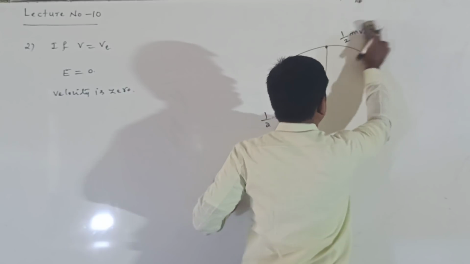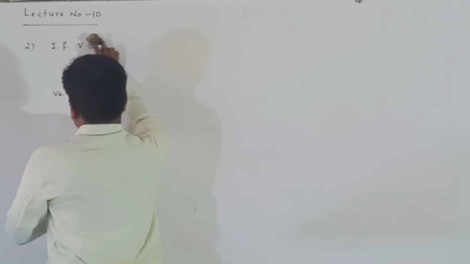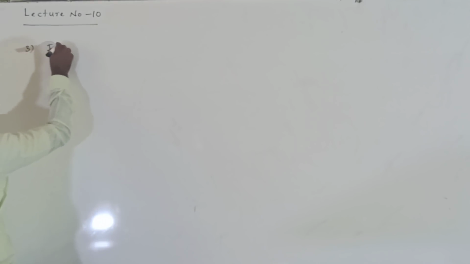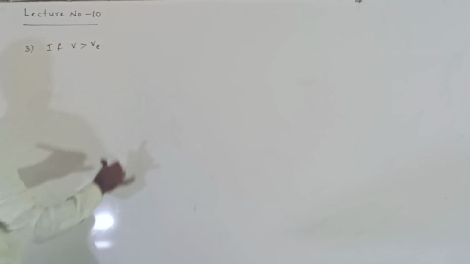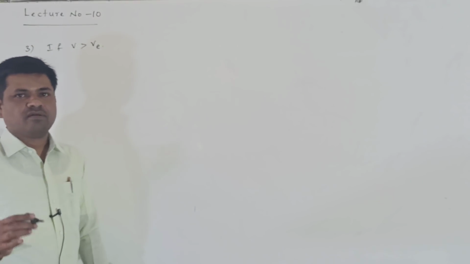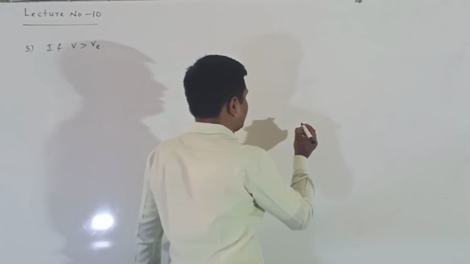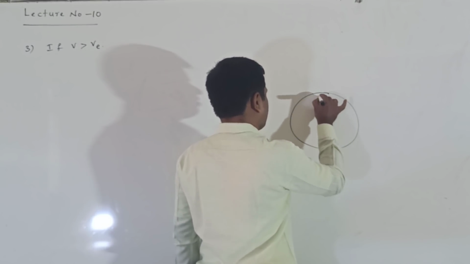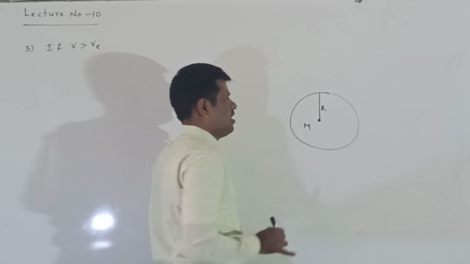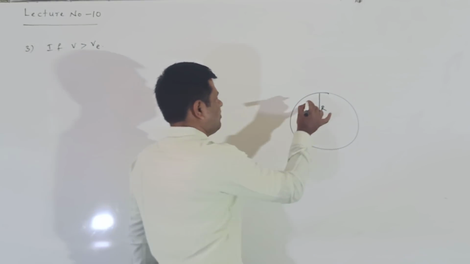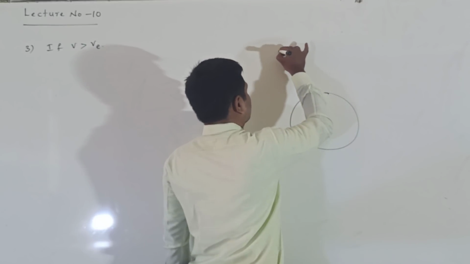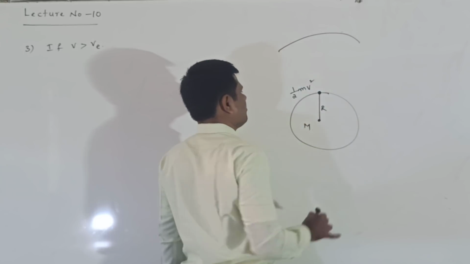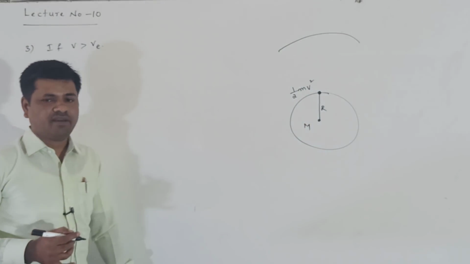Next we will discuss the third case: if v is greater than v_e. This is a very important condition. When v is greater than v_e, what happens? Listen. On the surface of the earth, the velocity given to the body is v, so kinetic energy is half mv square.